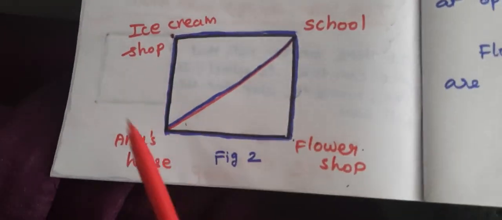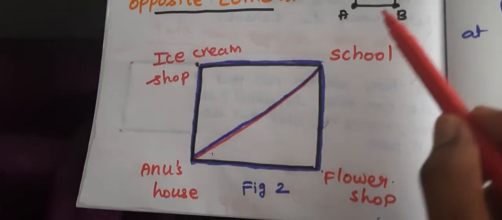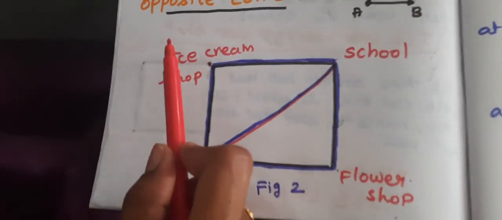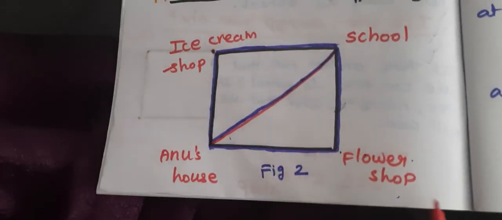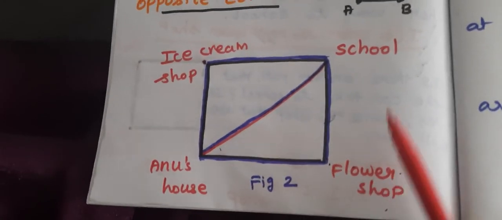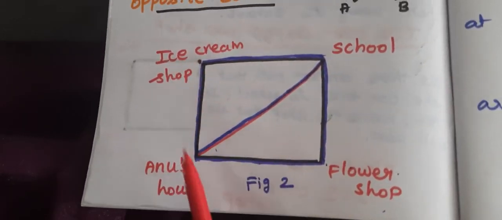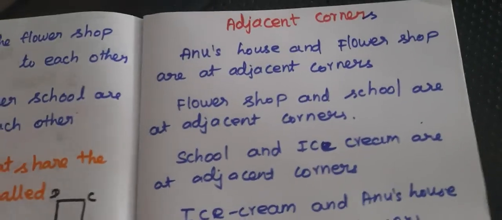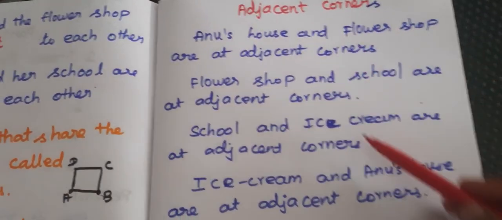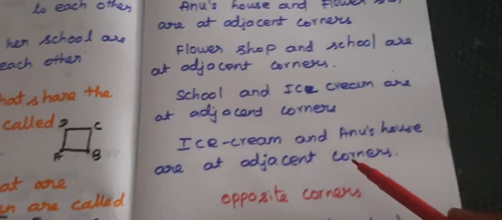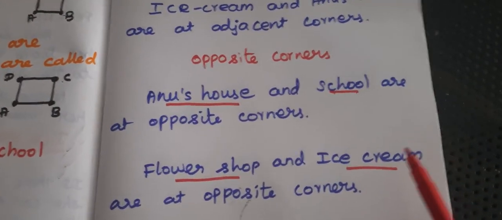So this is figure 2. Anu's house and school is the opposite corner. Ice cream shop and flower shop is the opposite corner. The same side is called the adjacent corner. These are the adjacent corners in figure 2 and these are the opposite corners in figure 2.